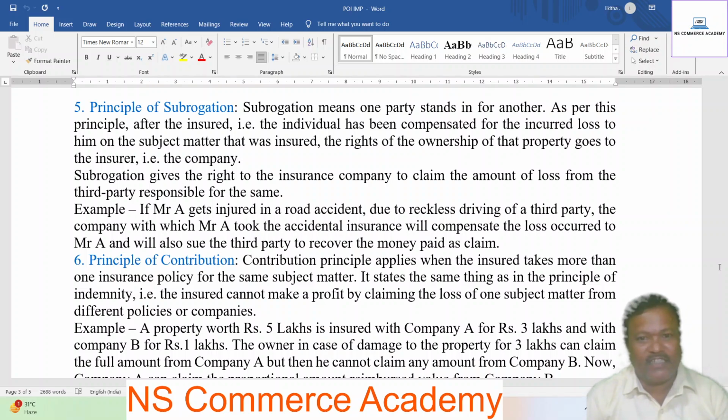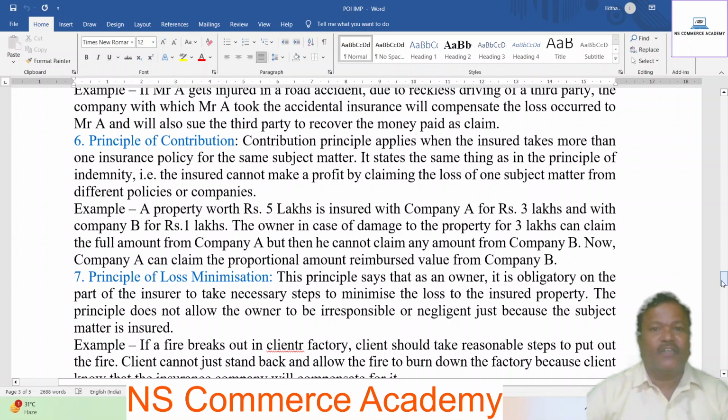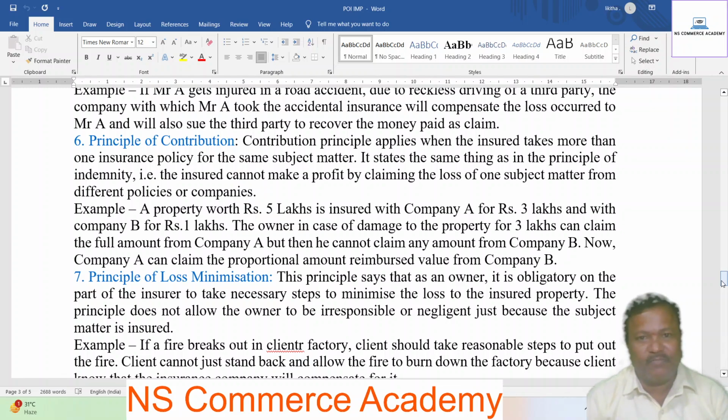A took the accidental insurance, which will compensate the loss occurred to Mr. A and will also sue the third party to recover the money paid as claim. Next, the principle of contribution. The contribution principle applies when the insured takes more than one insurance policy for the same subject matter. It states the same things as the principle of indemnity.